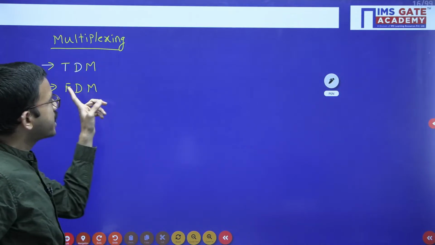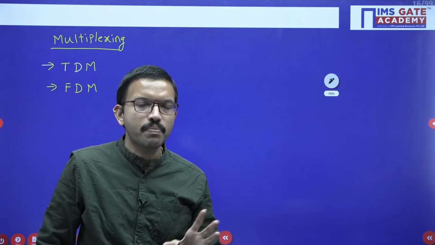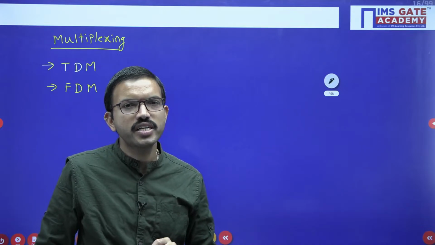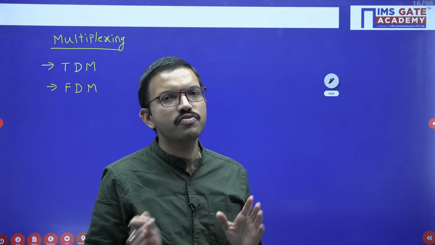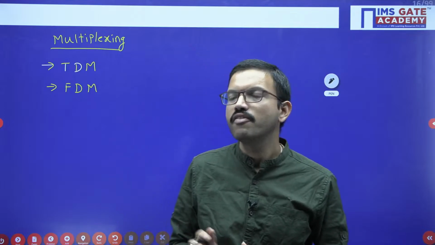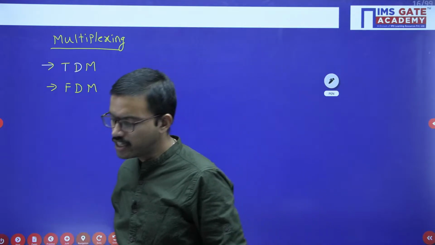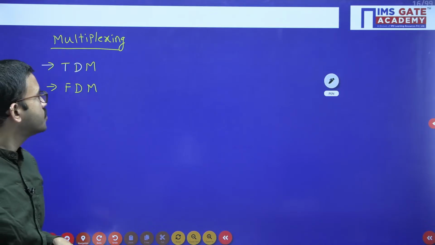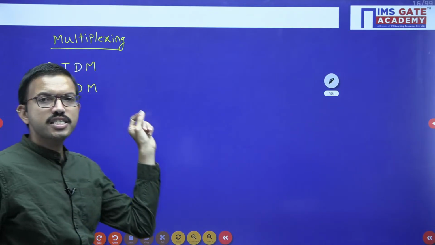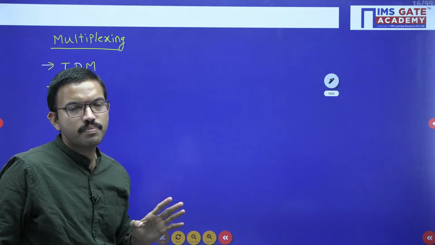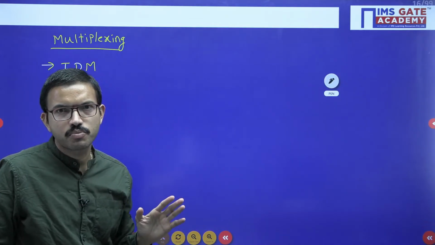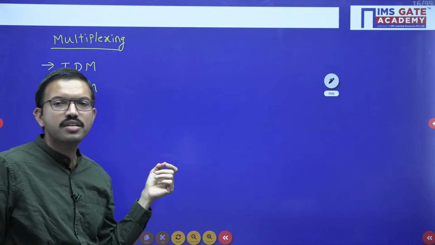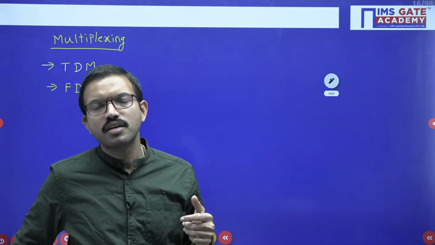Time division multiplexing means we are doing the multiplexing operation on a time share basis, whereas frequency division multiplexing means we are performing the multiplexing operation with respect to the frequency domain. Regarding time division multiplexing, we will use it in digital communication while studying pulse code modulation. That time we will use the TDM concept, whereas in this particular chapter we will use FDM.